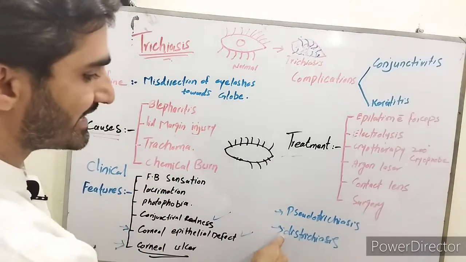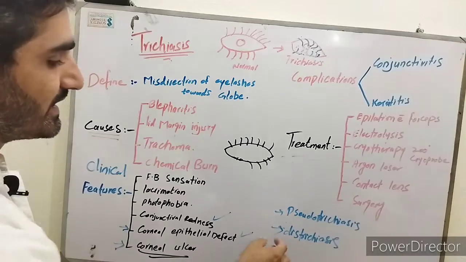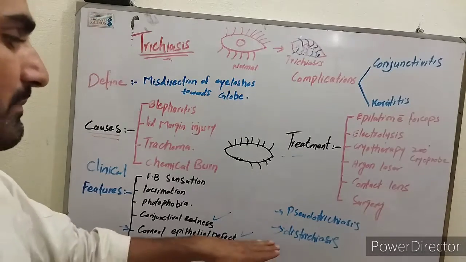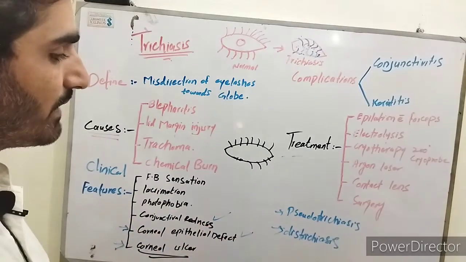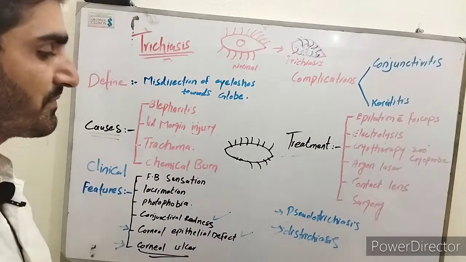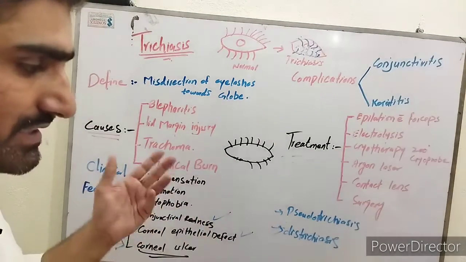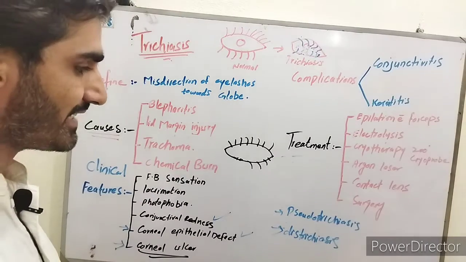What is distichiasis? This is not trichiasis. In this case a double layer of eyelashes starts to develop and rubs against the eye. In this case we will also remove the second or double layer of eyelashes.